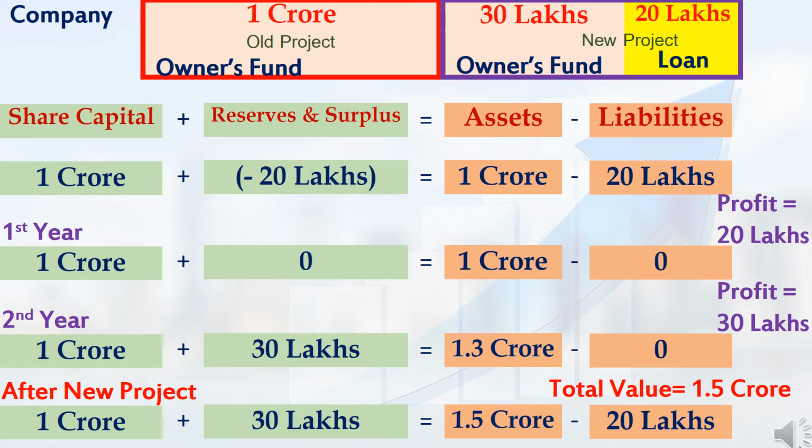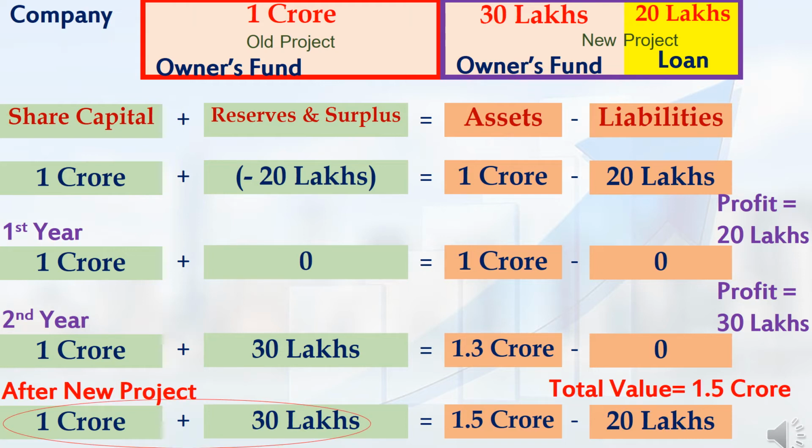Now if I balance both sides, reserves and surplus will be the same 30 lakh rupees. Normally, in any company's balance sheet, whatever amount they have mentioned in reserves and surplus, by seeing that amount, you should not conclude that that amount will be in the form of cash in their hand, because it may be converted into the form of assets also.